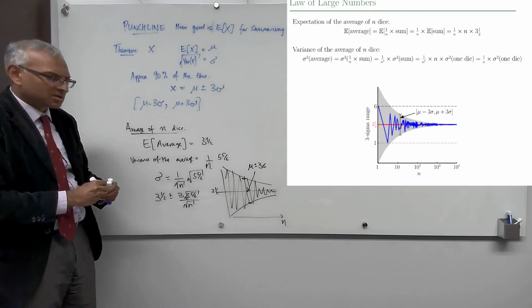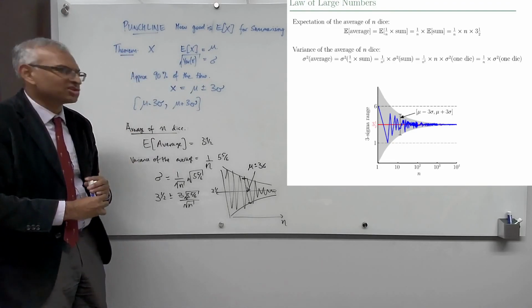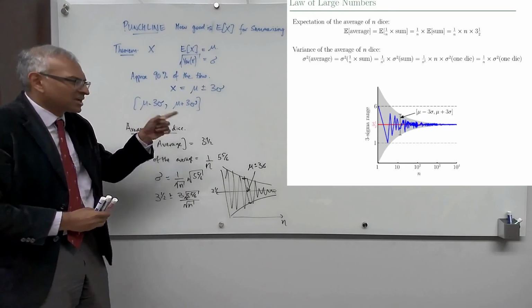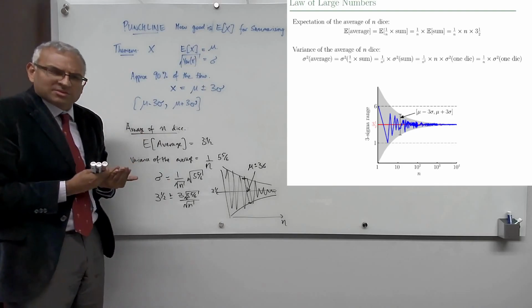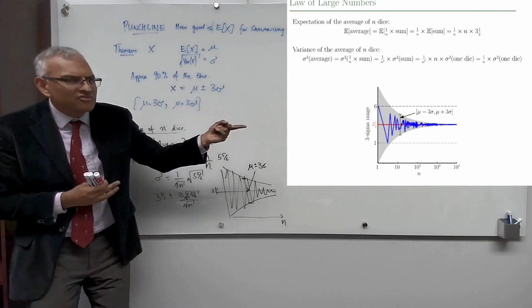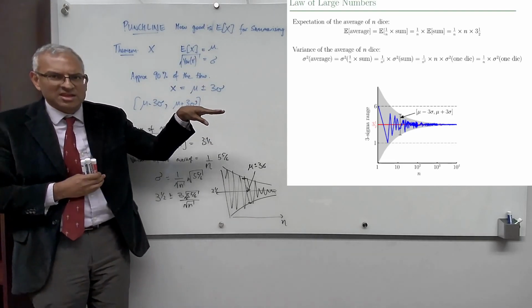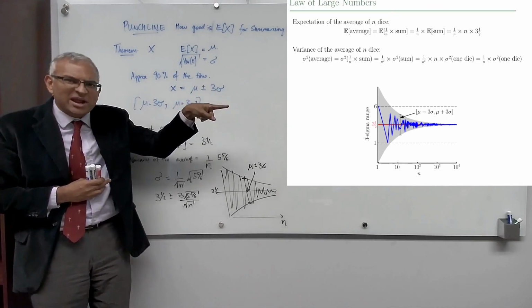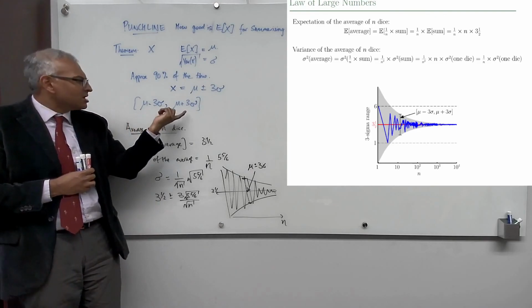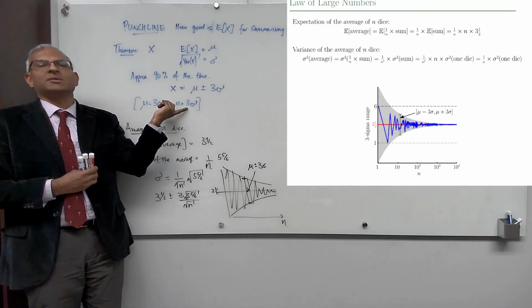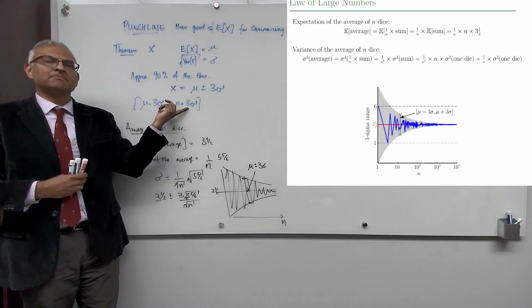So what does the error bar show you? The error bar shows you the application of the 3 sigma rule. It says that the observed average is within 3 sigma of the mean, which is 3.5. So that's the theory in practice. The theory works in practice. And so the mean is a good summary up to plus or minus 3 times the standard deviation. Checking out.